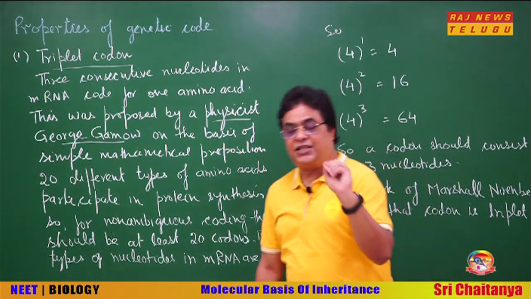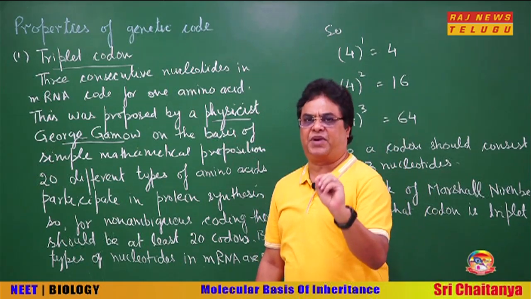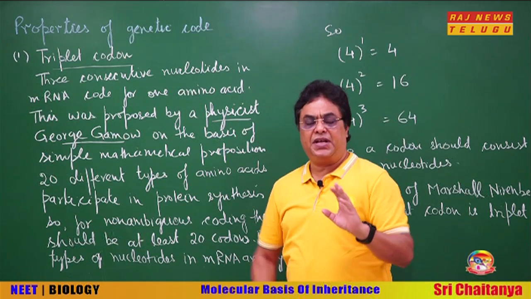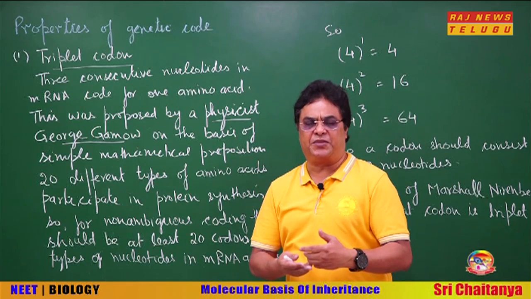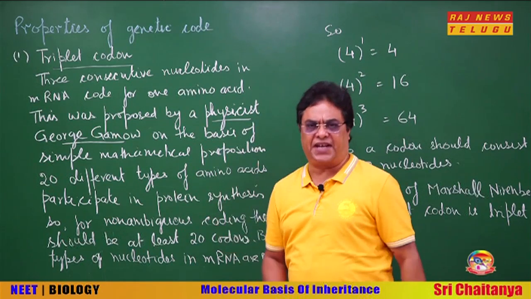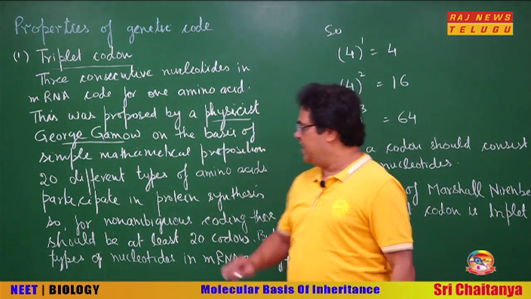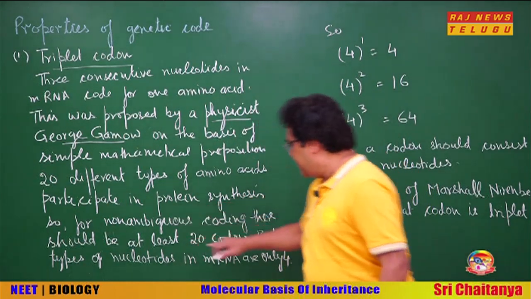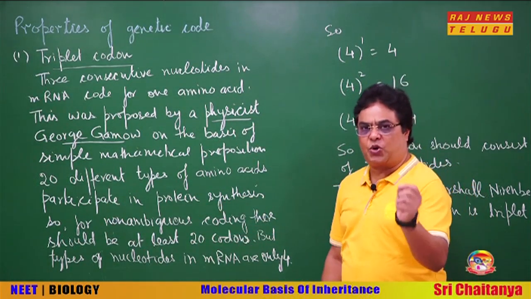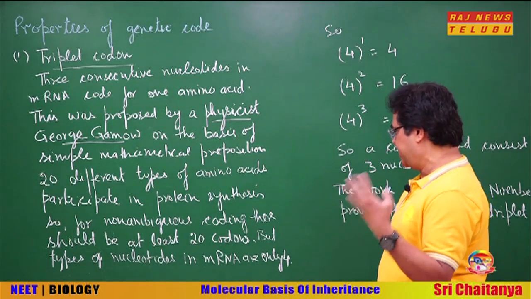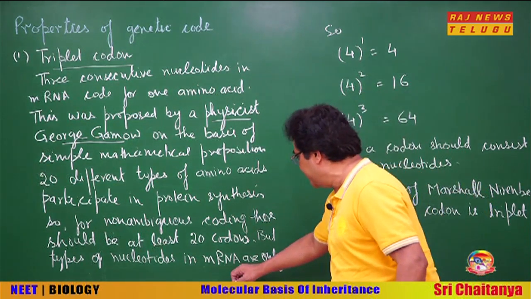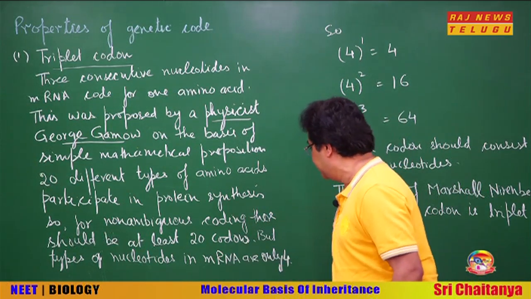He said that 20 amino acids participate in protein synthesis. These 20 amino acids in different combinations are responsible for the production of millions of different types of proteins. Now, he said, the nucleotides that code for these amino acids are only 4 types. Okay. In the mRNA, there are only 4 types of nucleotides.